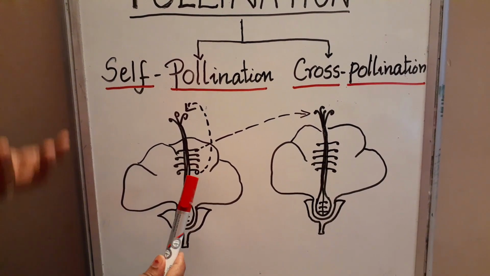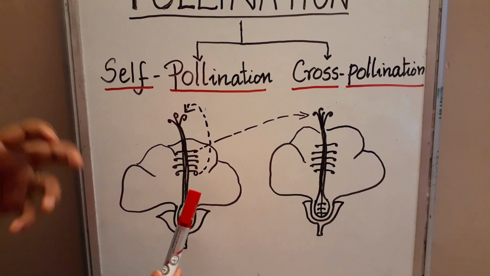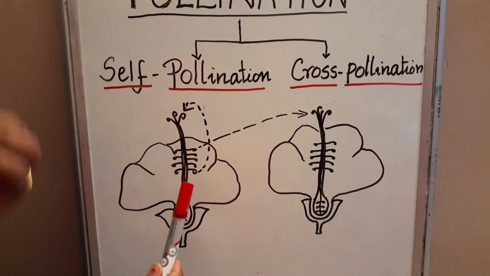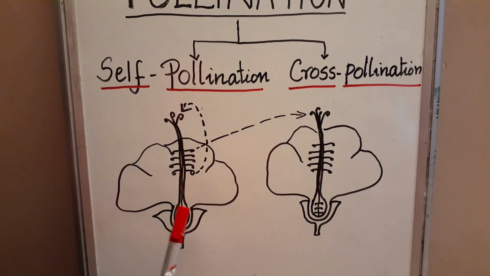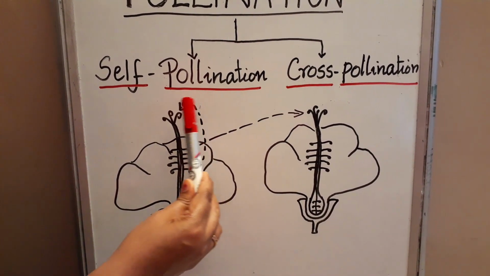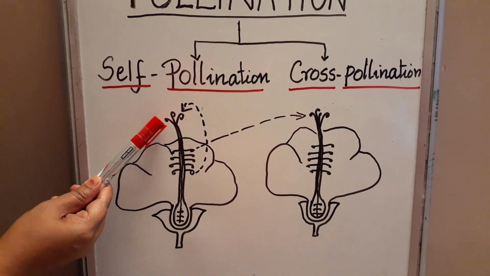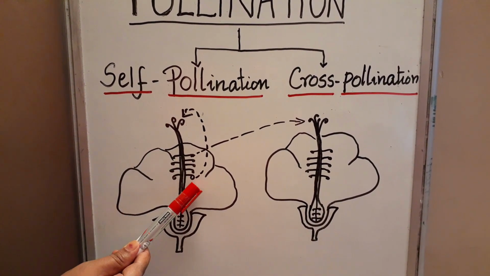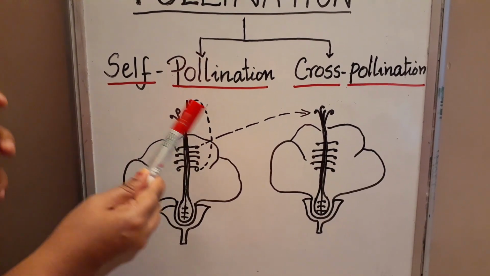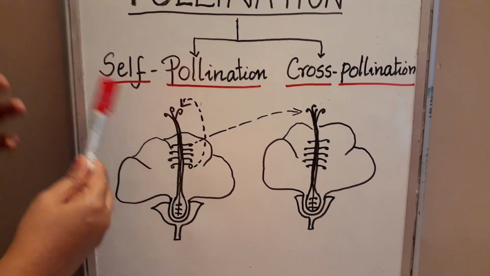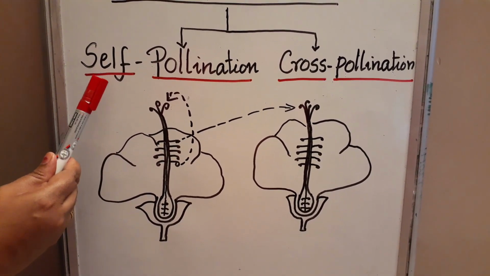So maybe by itself or maybe some honeybees or some insects are sitting on this flower. Their body will be wrapped with these pollen grains. It will transfer from the stamen to the stigma. This is the female reproductive part. So the transfer of the pollen grains from the male reproductive part to the female reproductive part of the same plant, same flower or different flower of the same plant, is known as self-pollination.